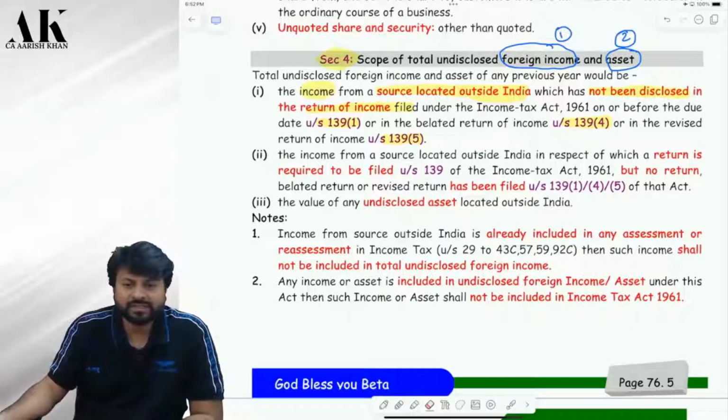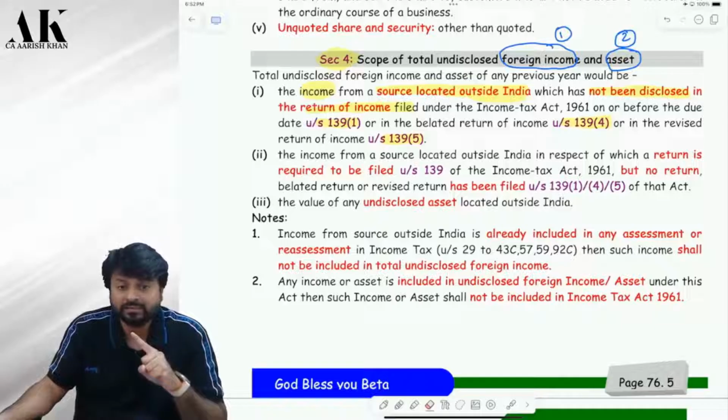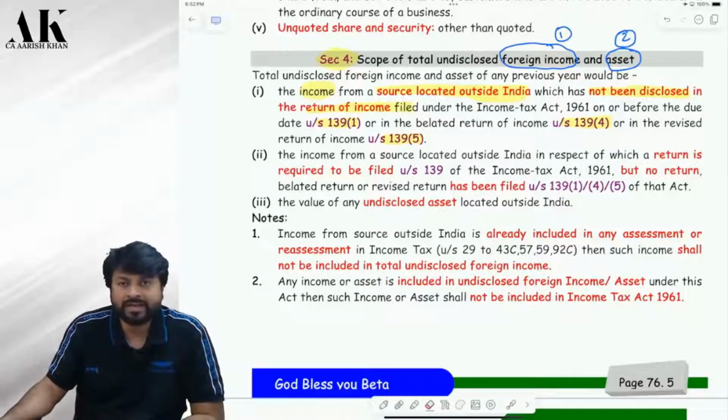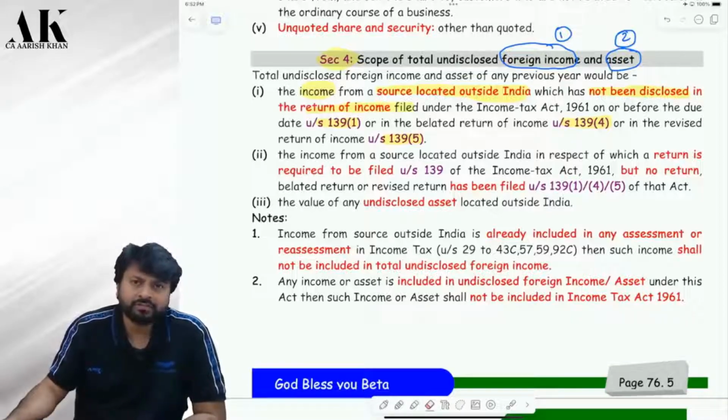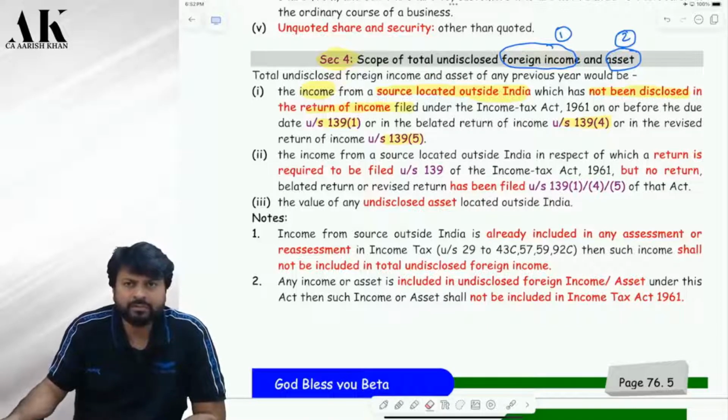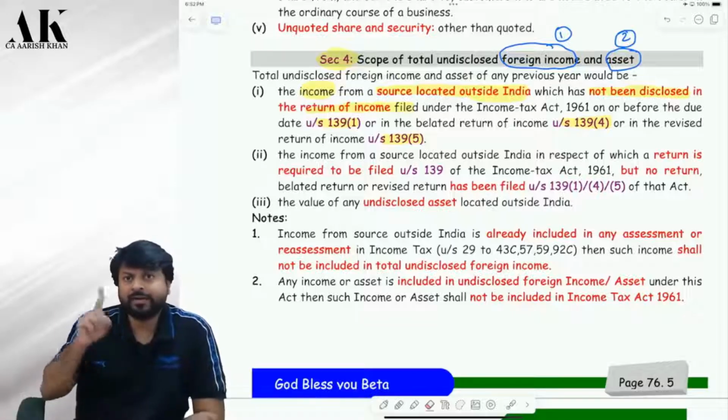So a foreign income which is not disclosed in the ITR, only that income will come in the scope of what? Black money law. Are you clear? The point I am trying to say is, if I am earning some income from Singapore today, okay, it cannot be directly charged in black money law.